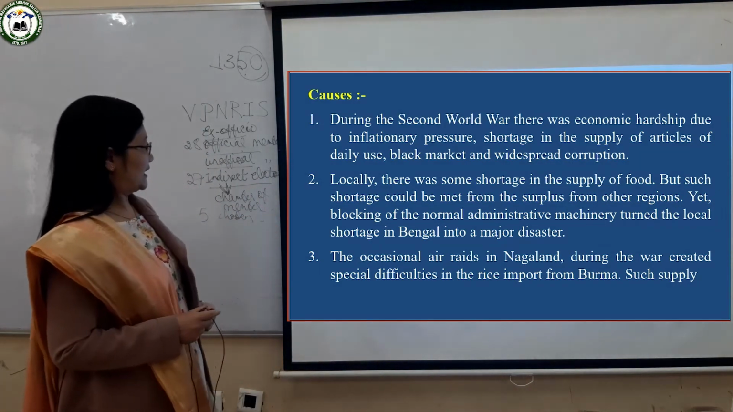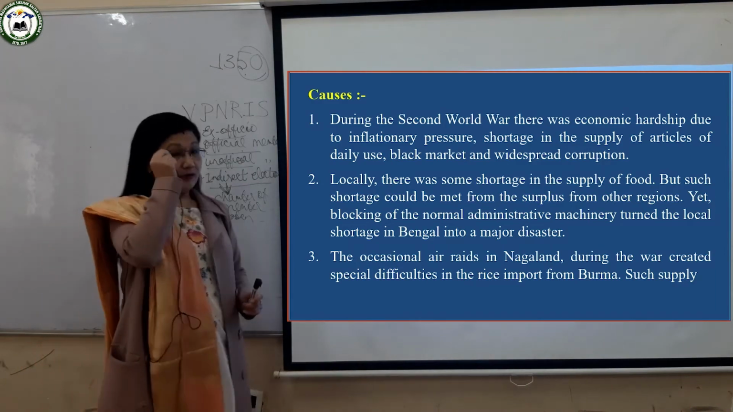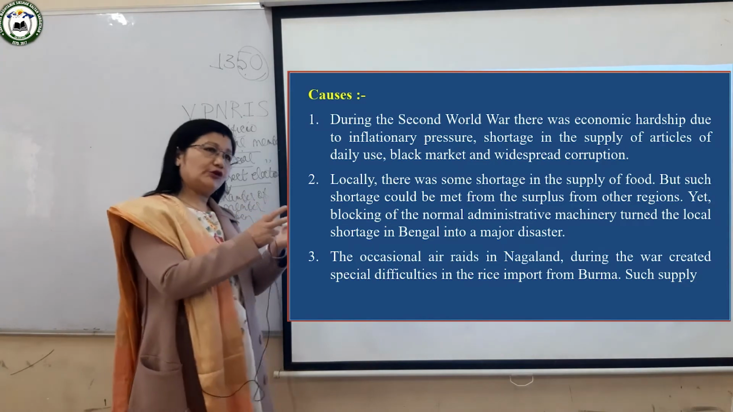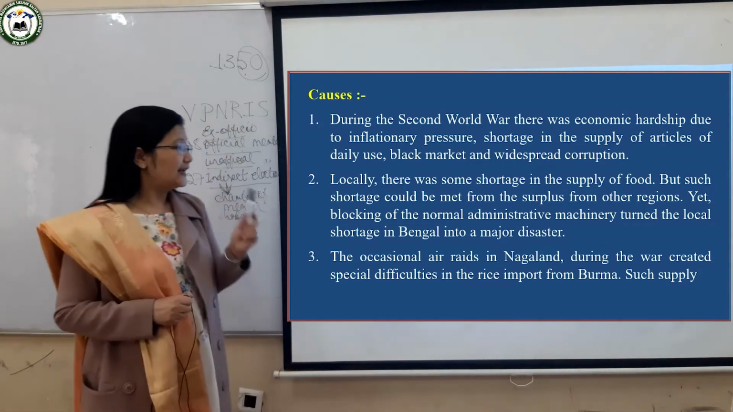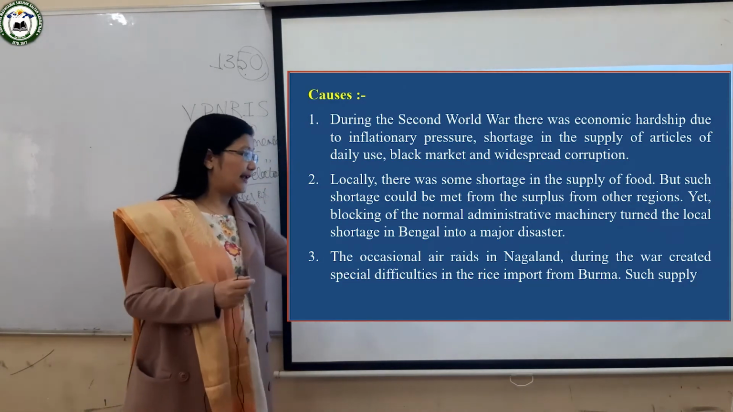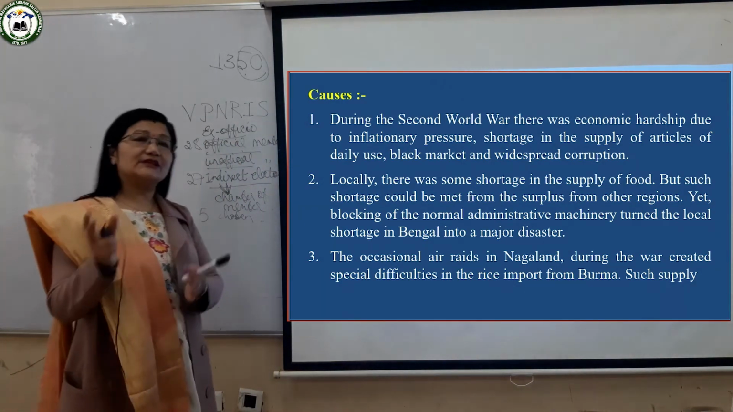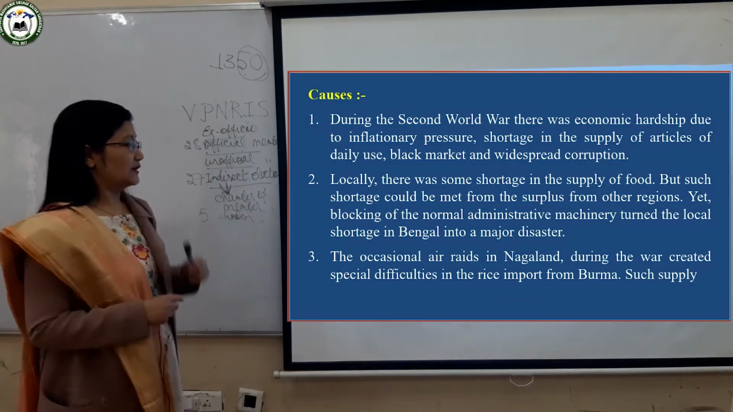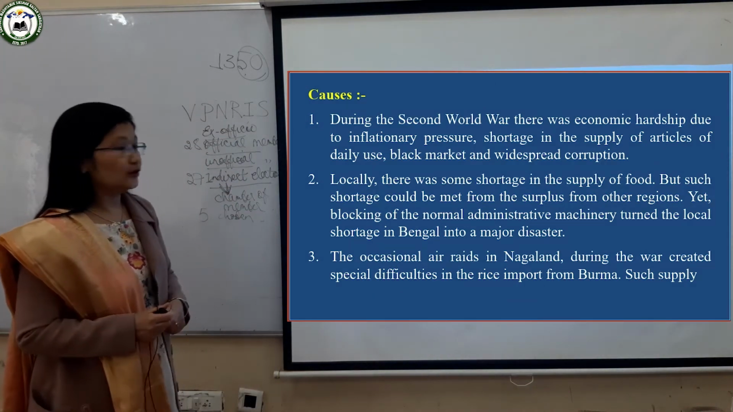Then another thing you can see here is that at that time, rice could be bought from Burma. And from Burma, it used to be bought through Nagaland. But in Nagaland, there was an air raid, an air attack. The Air Force attacked Nagaland at that time. So it was difficult to bring the rice from Burma. Okay, so it was difficult, and so those problems took place.